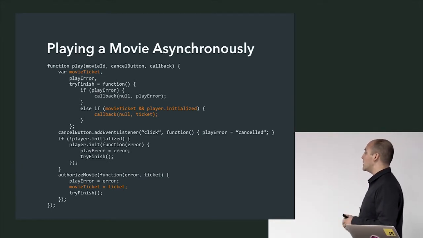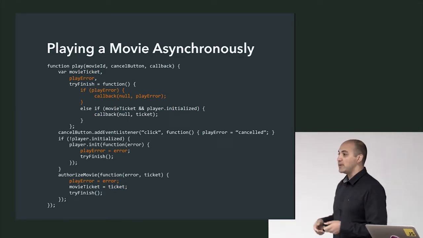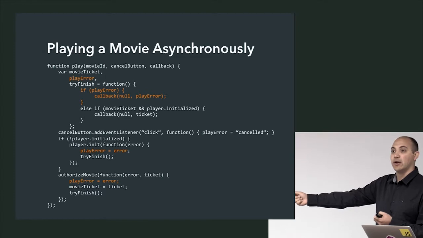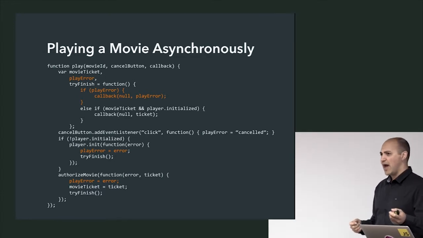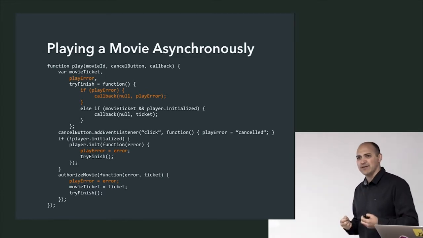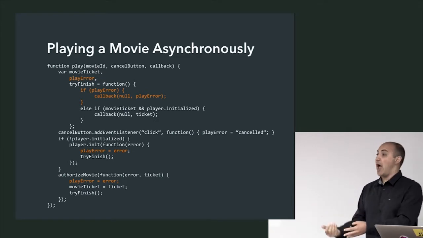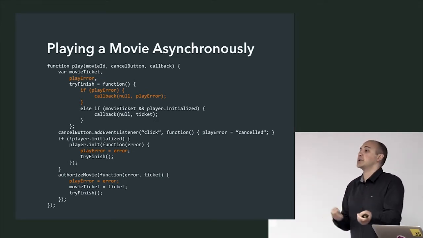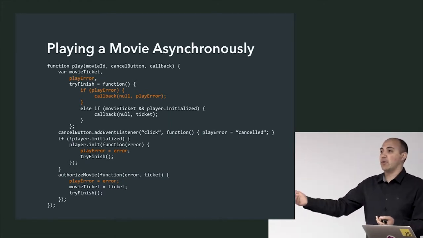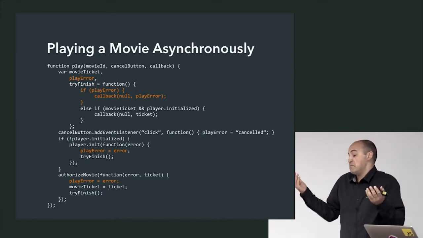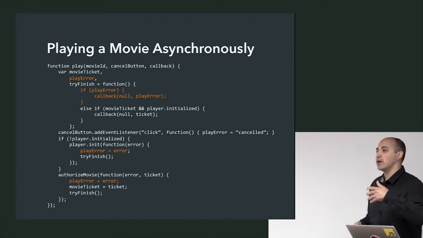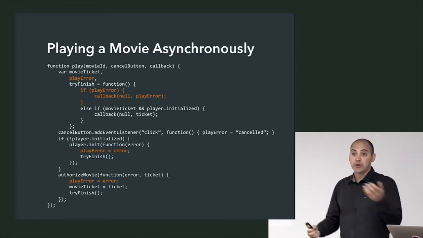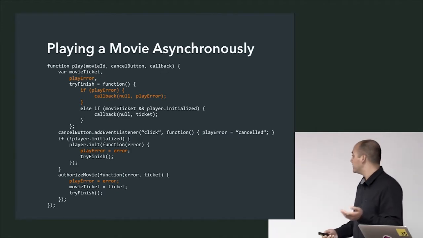The other issue here is error handling. Because an error can happen in either of those two actions, initializing the player or authorizing the movie, I have to make sure to clean up after myself and forward that error along, but also, if possible, cancel any asynchronous actions that are happening. I don't want to keep a request sent off if there's no reason for it to be sent off because one of those two actions errored. For example, I couldn't authorize your movie ticket, or I couldn't, for whatever reason, initialize the player.